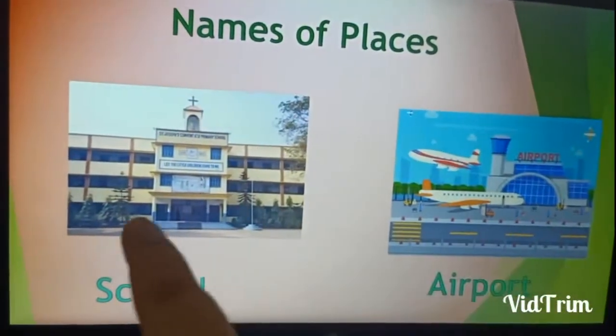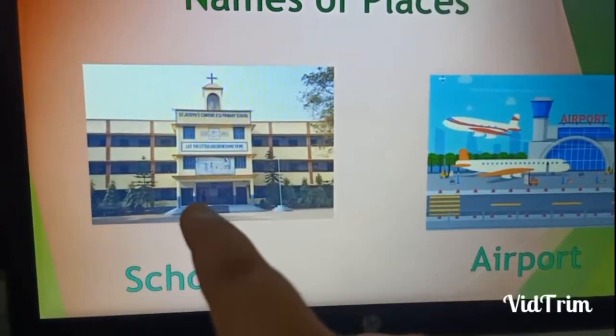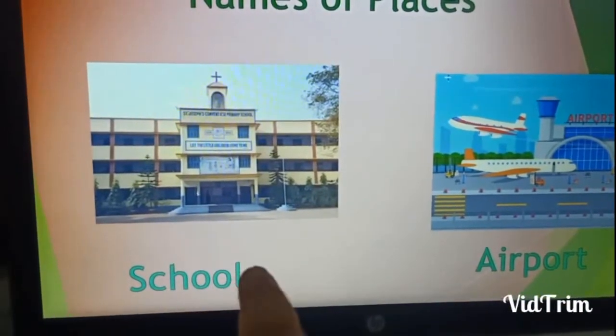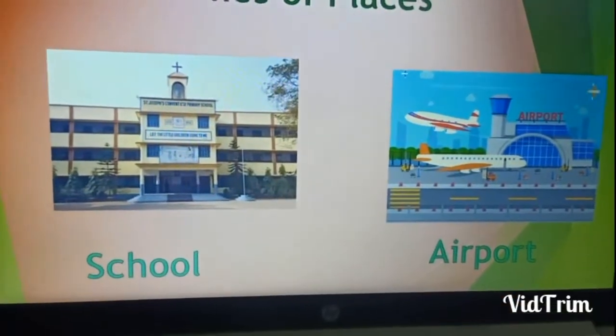Names of places. Which building is this? Do you remember? This is your school. And this one is an airport.